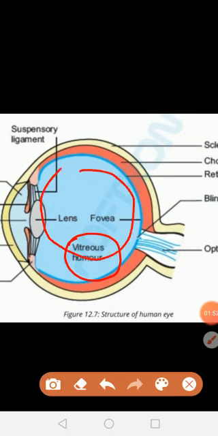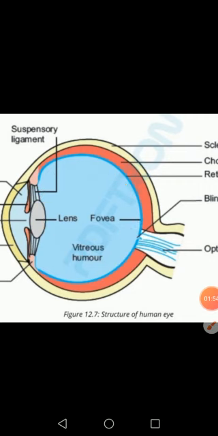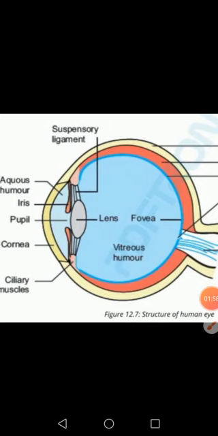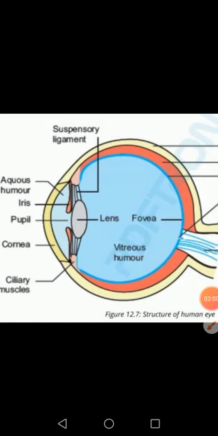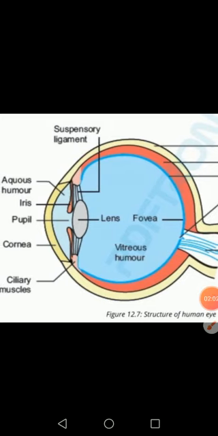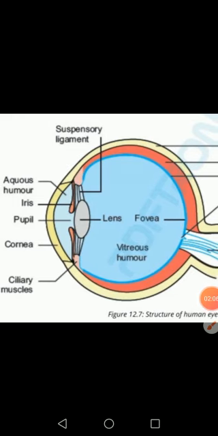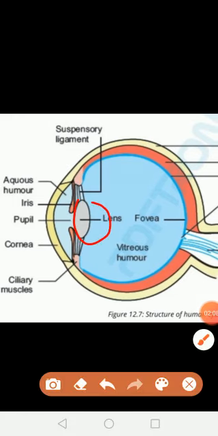It helps maintain the shape of the eye and suspends the delicate lens in it. The lens and different portions are also present in the vitreous humor.